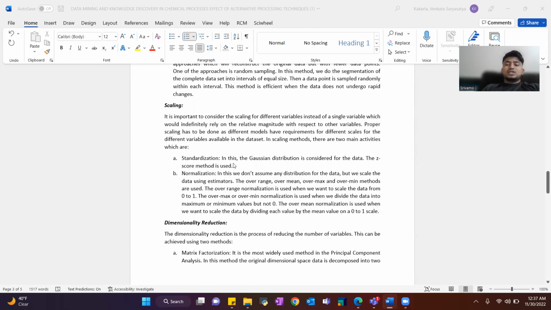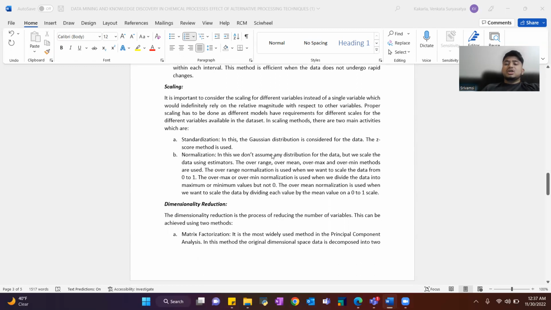Coming to standardization, in this the Gaussian distribution is considered for the data. The Z-score method is used. Normalization, in this we don't assume any distribution for the data, but we scale the data using estimators.